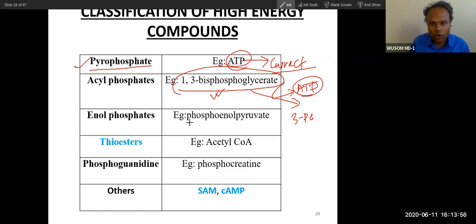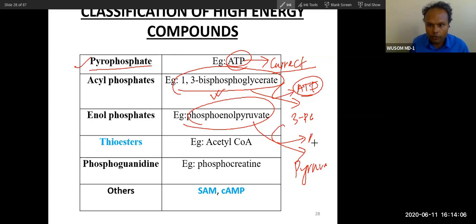Now, enol compound, phosphoenolpyruvate. From phosphoenolpyruvate, pyruvate is formed, and at this step also there is production of ATP. So these are two steps. The reactions are done by kinases. Which kinase? Phosphoglycerate kinase, and PEP kinase, that is pyruvate kinase. So these two reactions are part of glycolysis. These are high energy phosphates. You can see they fall into the group of acyl phosphate. These fall into the group of enol phosphate, and there are thioesters.